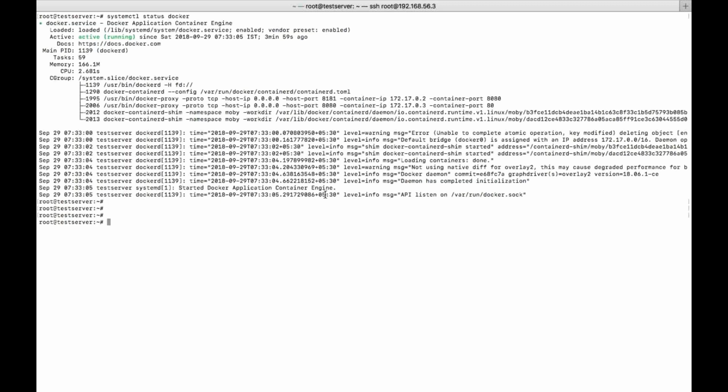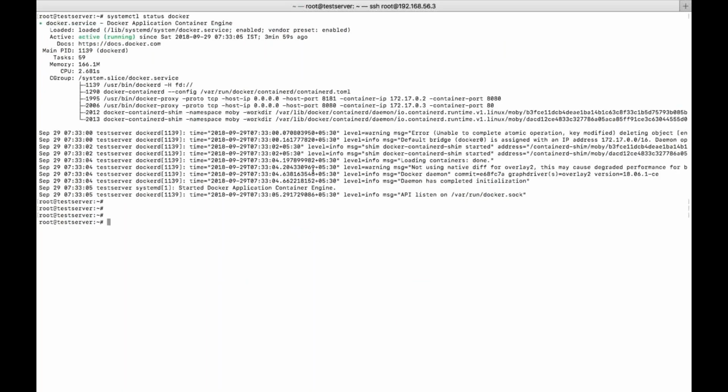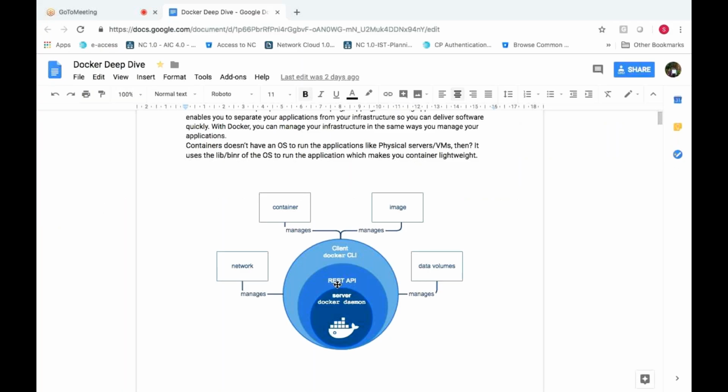So this is the main process ID we have. Under that we have the child process IDs here. So this is how it is running right now. This is the Docker daemon. The Docker server is nothing but a daemon which is running on the server. The Docker daemon is running on the server, in the sense this is the actual server where you have installed your Docker. Whenever I say Docker, it is the Docker engine. And this Docker daemon is running in the background.